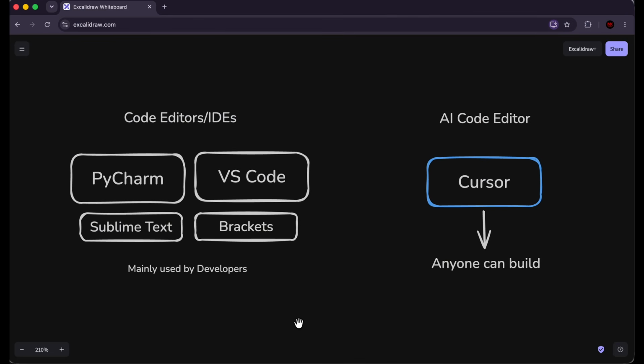So let's get started. All right, so prior to the agentic era, if you wanted to build software, you would have to use code editors like PyCharm, VS Code, Sublime Text, and Brackets. And in these code editors, you would have to manually write code using languages like Python, JavaScript, C++, and C#. And this was mainly done by developers. But now we have an AI code editor called Cursor, in which anyone, whether you're an entrepreneur, a student, all you have to do is just instruct the AI, and the AI builds software for you. So it reduces the barrier to entry to developing software, and now anyone can build software.